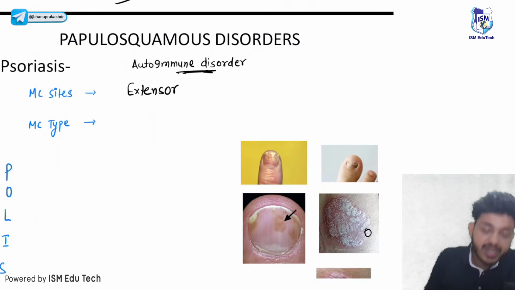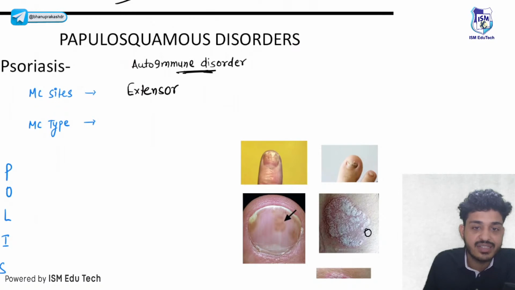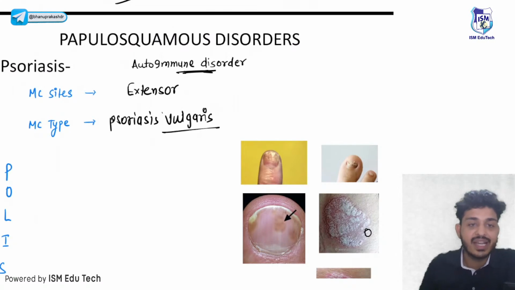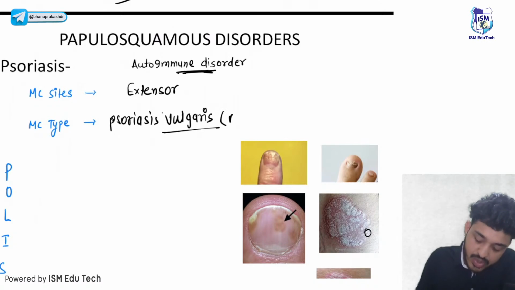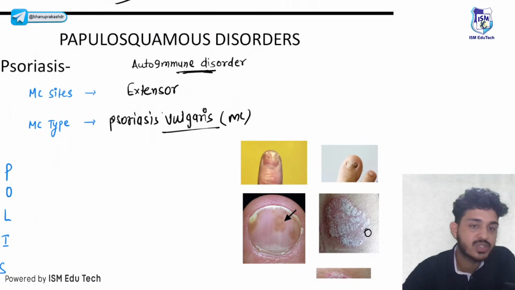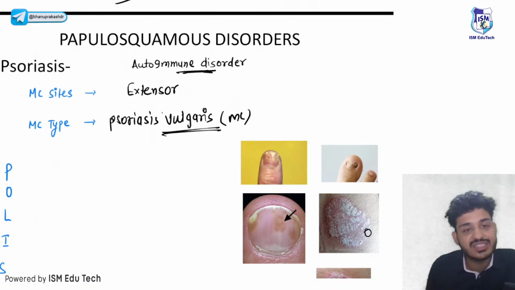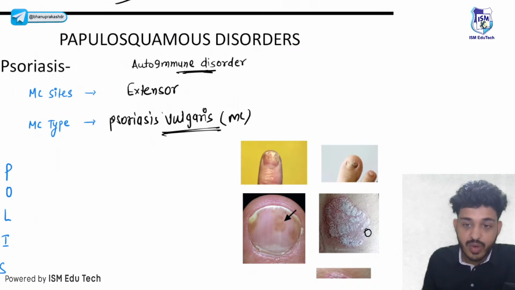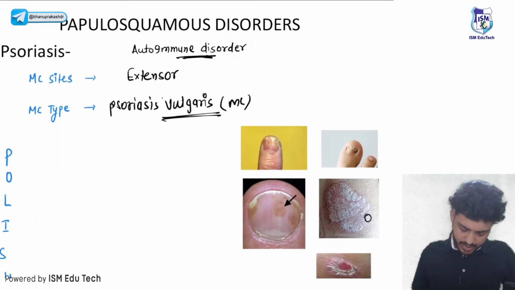Extensor surface. Remember guys, psoriasis will occur on the extensor surface. The most common type of psoriasis is psoriasis vulgaris. Remember guys, the meaning of vulgaris in derma is most common. Wherever you see vulgaris, that means most common. The most common type of TB is lupus vulgaris. The most common type of ichthyosis is ichthyosis vulgaris. The most common type of psoriasis is psoriasis vulgaris, right? That is very important.